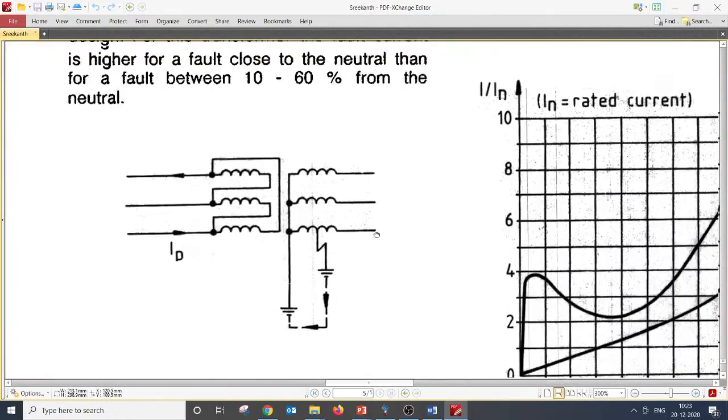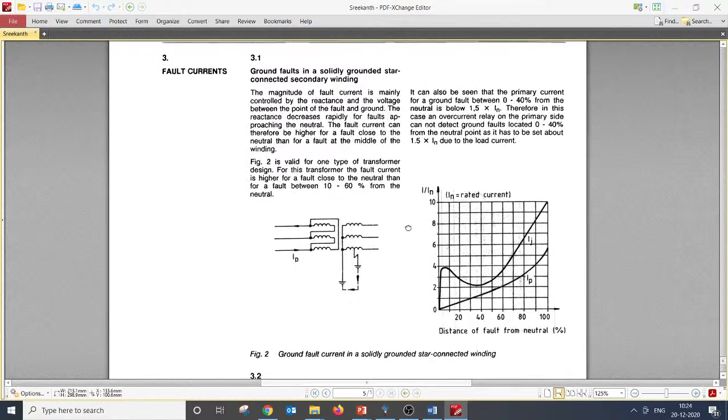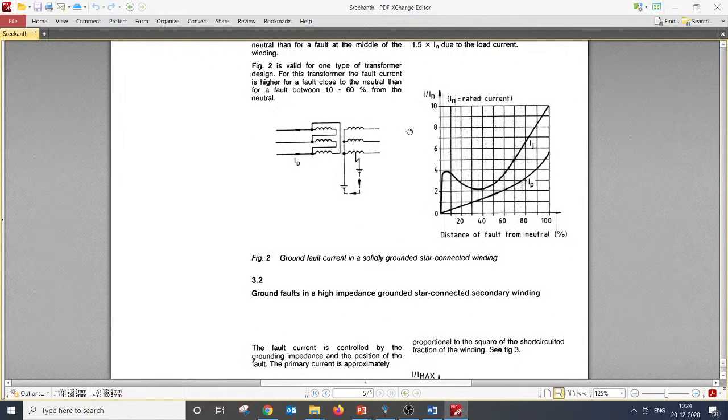This is a point which he has referred from the ABB relay manual AG003 5005. This can be referred in any standard textbooks like power system protection, any standard power system protection book which you refer. Probably they will talk about the same thing.